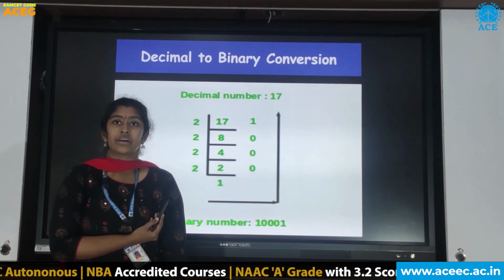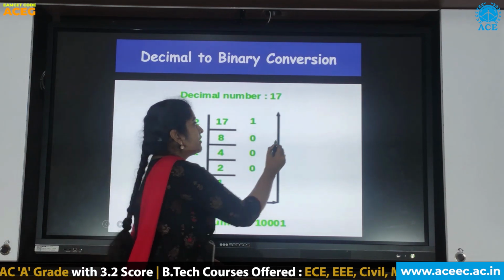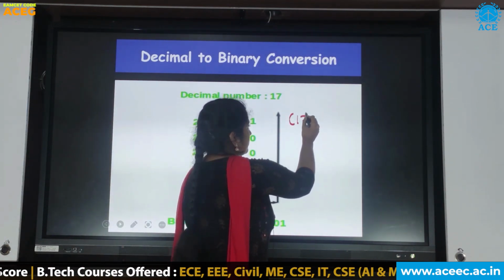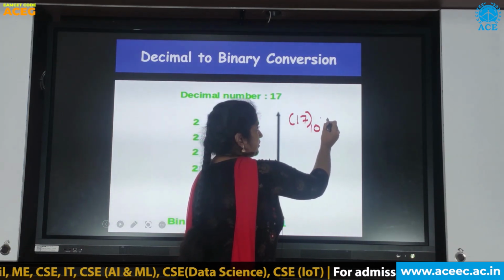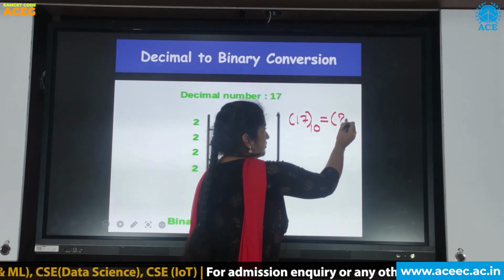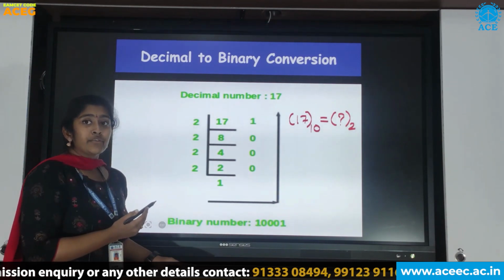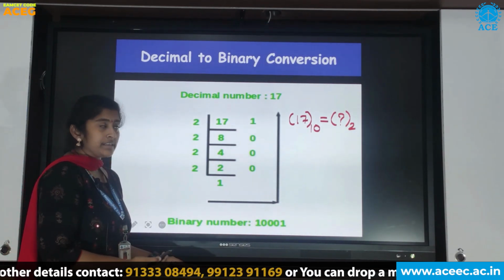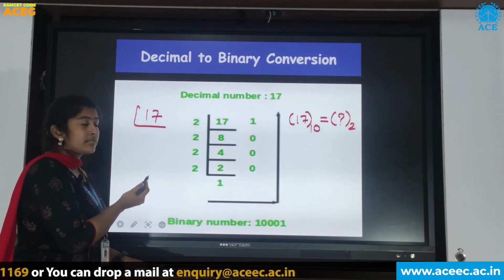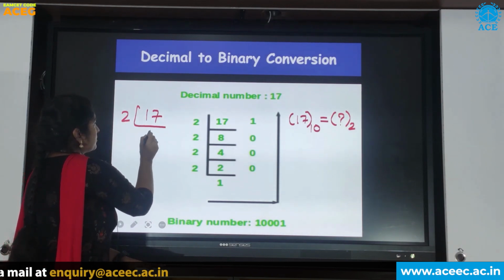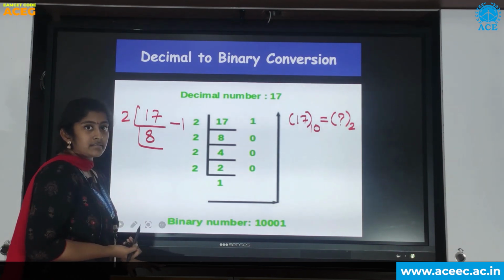Let us know how to convert decimal number to binary number. I have taken the decimal number as 17. The base of the decimal number is 10. And the base of the binary number is 2. The technique to find the decimal to binary conversion is, first we have to take the number 17 and divide it by 2 and keep the track of remainders.